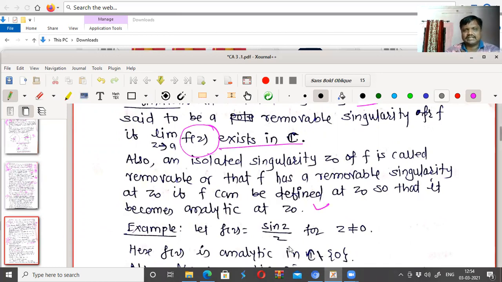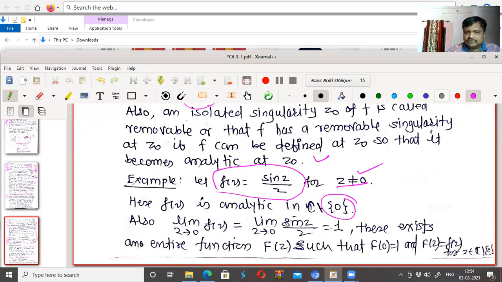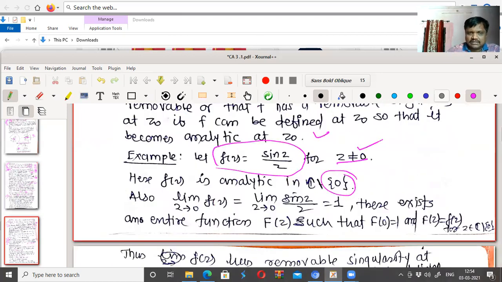For example, let f of z equal to sin z upon z for z not equal to 0. So for z not equal to 0, this is defined. That means at z equal to 0, this function is not defined. Therefore, the function is not analytic at z equal to 0. So here f of z is analytic in C except at the point 0.